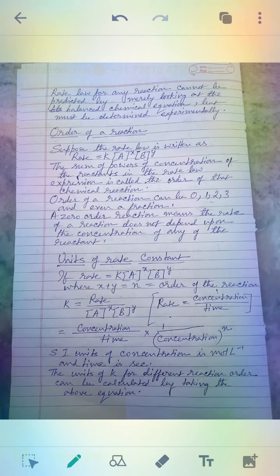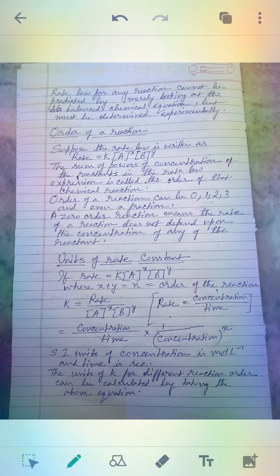Again I am saying, the sum of powers of concentration of the reactants in the rate law expression is called the order of that chemical reaction. That means x plus y will give you the order of the chemical reaction. The order of a reaction can be 0, 1, 2, 3, and it can even be a fraction.